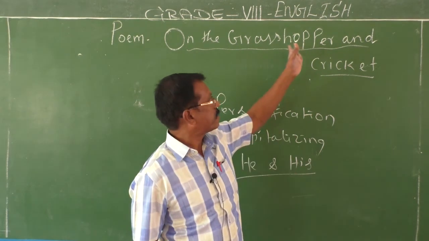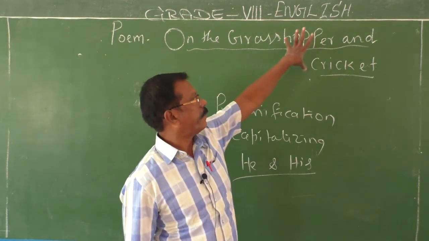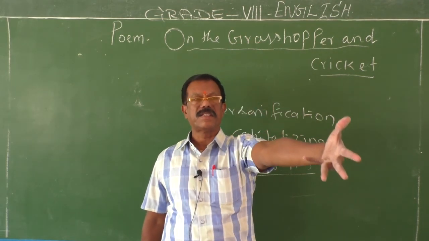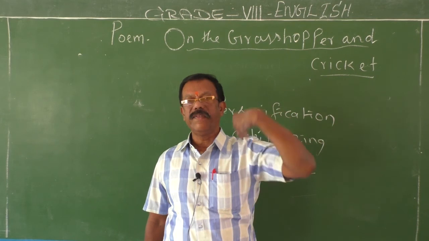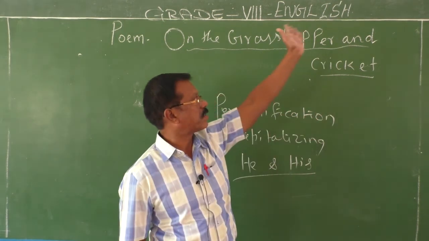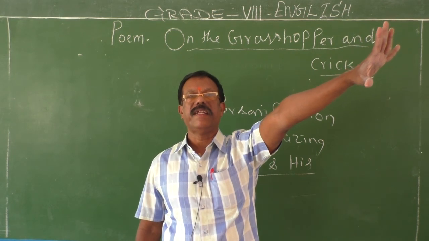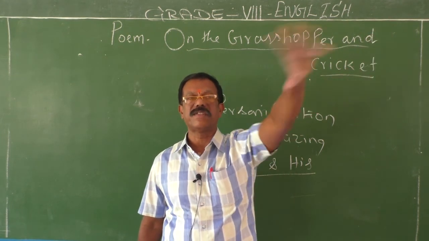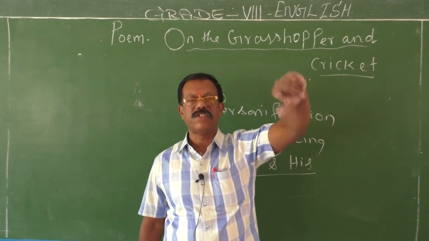He symbolizes the grasshopper as summer and the cricket as winter. Even during the summertime, when all other birds became silent, when all others became so tired, even when they failed to sing, the grasshopper carries on the song of the nature. It made the earth's song echo, traveling from hedge to hedge.